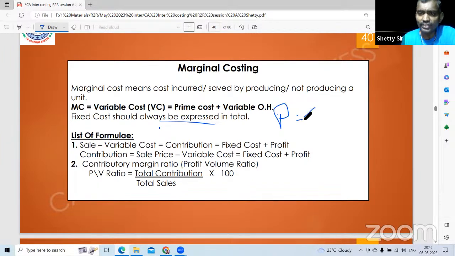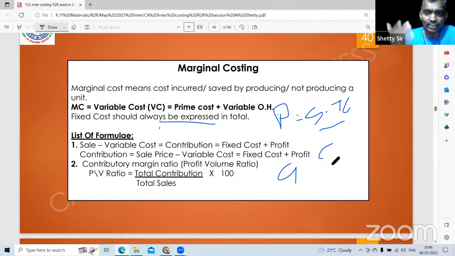Profit is equal to sales minus total cost, the original formula. Total cost you make as variable cost and fixed cost. Sales and variable cost, you keep on one side because both are controllable, equal to fixed cost plus profit, that is equal to contribution. Other formula, GP ratio formula: GP by sales into 100. Here contribution by sales into 100 is called PV ratio, profit volume ratio, C by S.